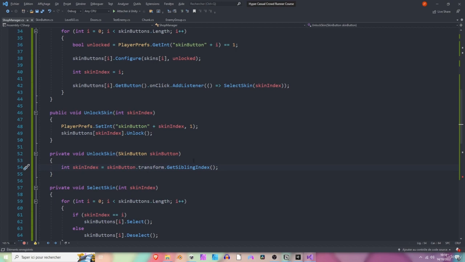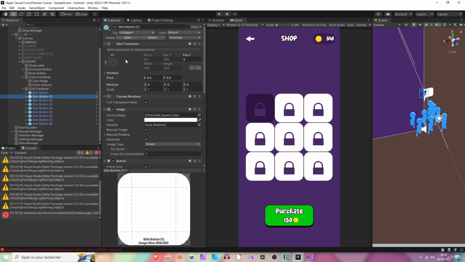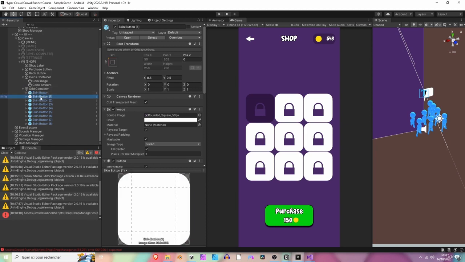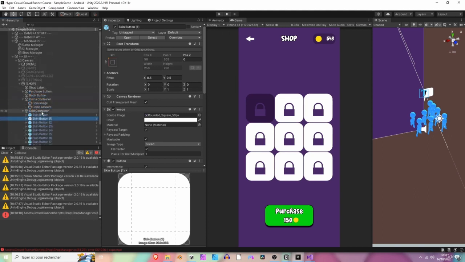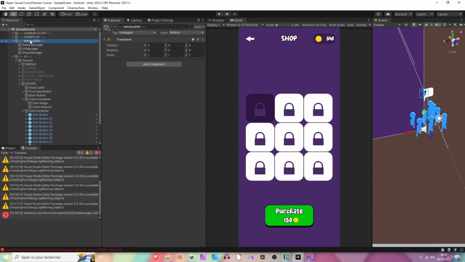For those of you who don't know, the sibling index is just the index of a transform component under a parent. For instance, this game object has a sibling index of 0, okay? This one has a sibling index of 1 because it's the second child of the grid container. You can do that for anything actually. For instance, the UI manager here has a sibling index of 1 because it's the second child of the manager's game object.